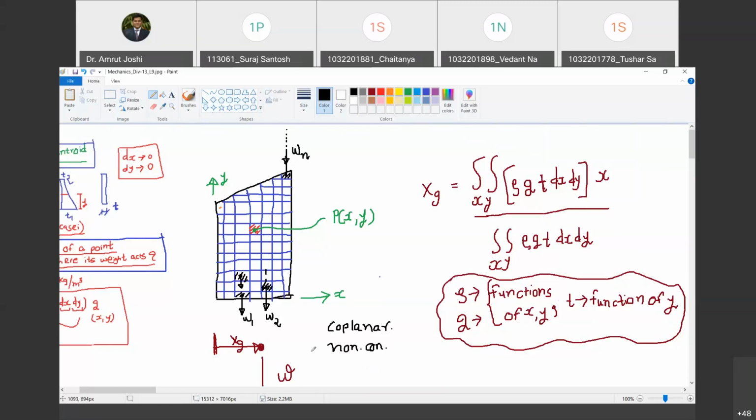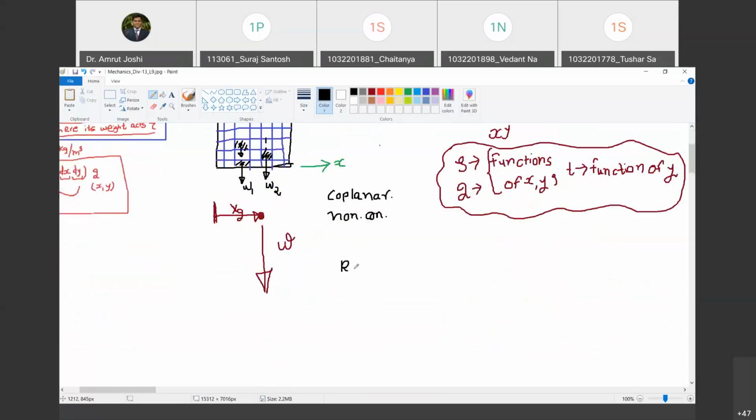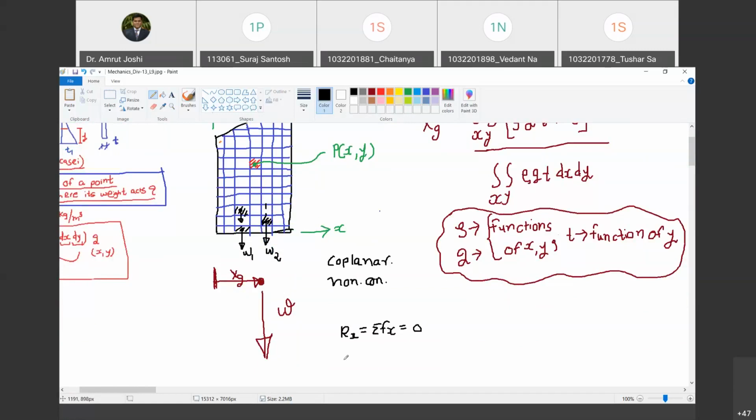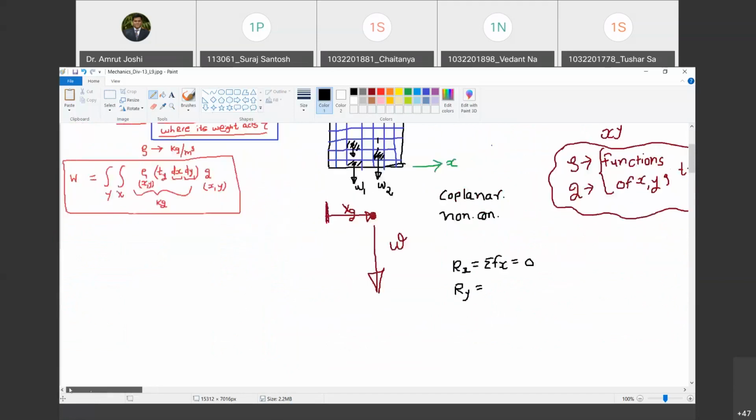Yes, sir. Now we have to locate the resultant of this force system. That's where the weight is going to act. Do you agree with me? Yes, sir. But what is the magnitude of the resultant? I will have to find Rx, which is equal to summation Fx. But summation Fx is 0 because all the forces are in the y direction. So Rx is 0. What about Ry? If I were to find Ry, I will have to solve this integration itself. Are you with me? So Ry is nothing but the total weight of the body. Do you agree with me?